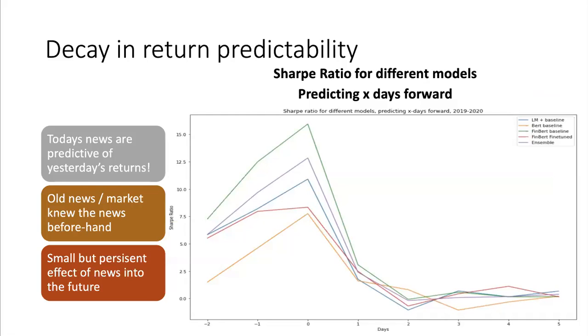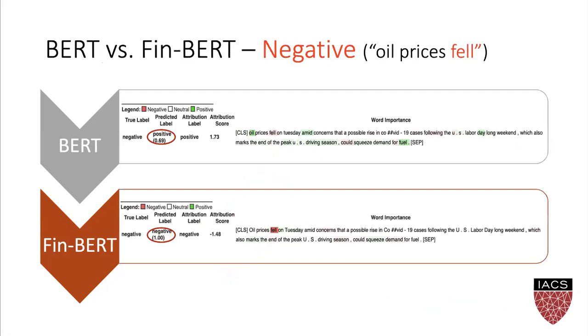We can see that the Sharpe ratio decays as you try to predict further into the future. So still there is some persistent effect after a few days. Also, if you try to predict yesterday's return with today's news, you get strong performance. We might have old news, or the news might have already been priced into stock prices before the news was released. So we know that the predictions from FinBERT are better than BERT.